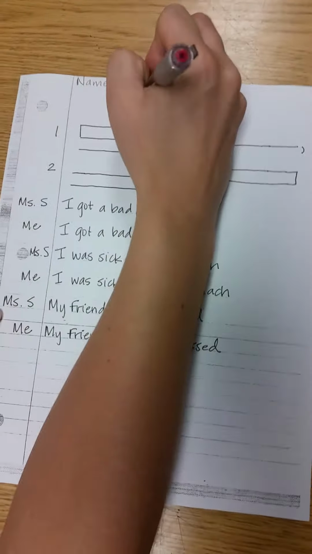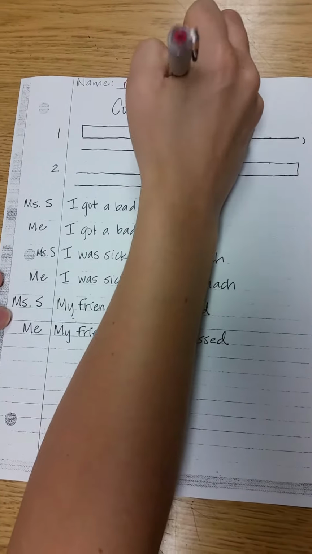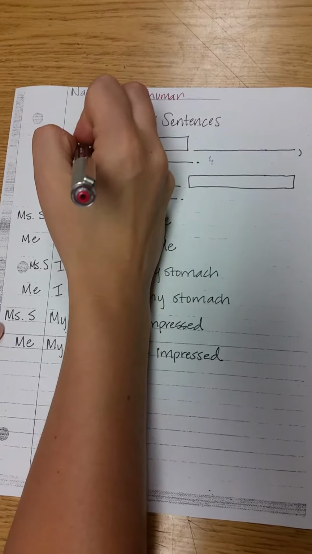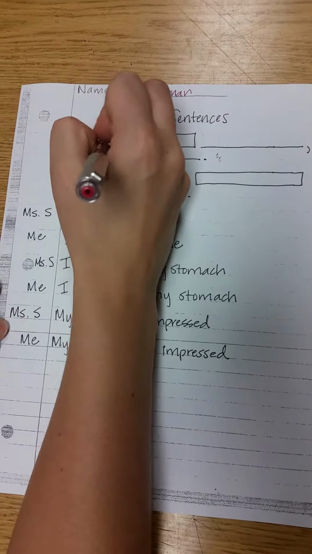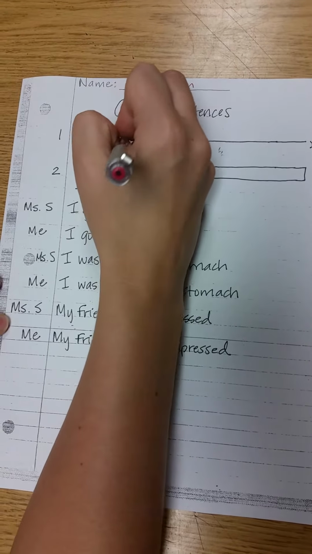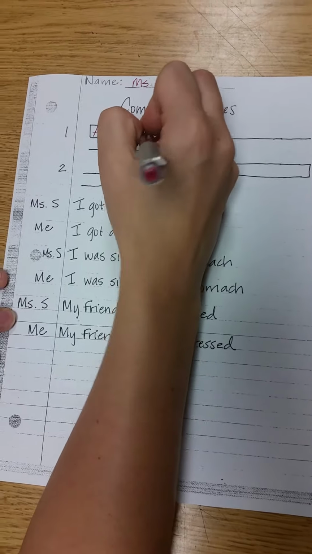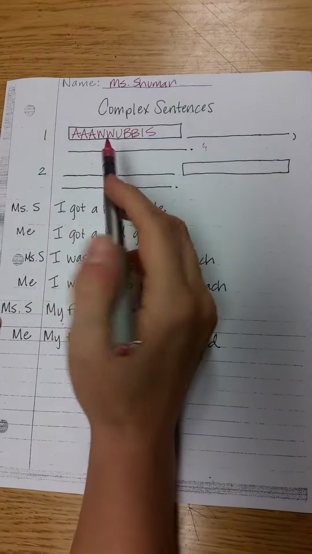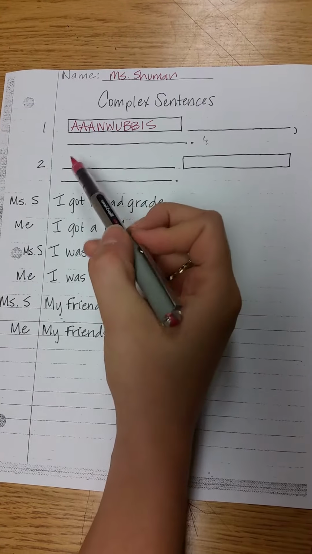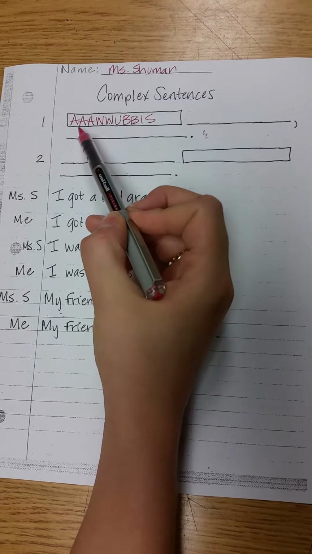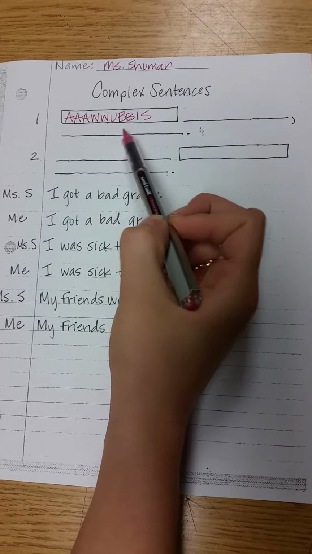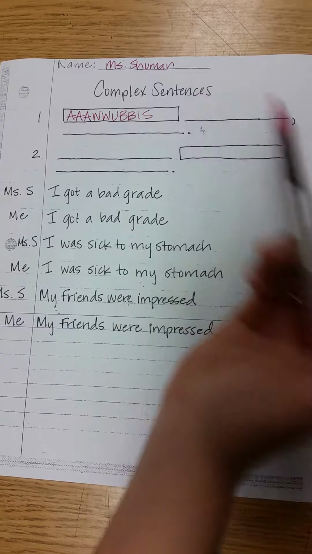Today we're going to continue looking at complex sentences. Last time we looked at ones starting with, hopefully this sounds familiar, AWUBIS. For those of you that don't remember, this is an acronym for our subordinating conjunctions: after, although, as, when, while, until, because, before, if, and since.